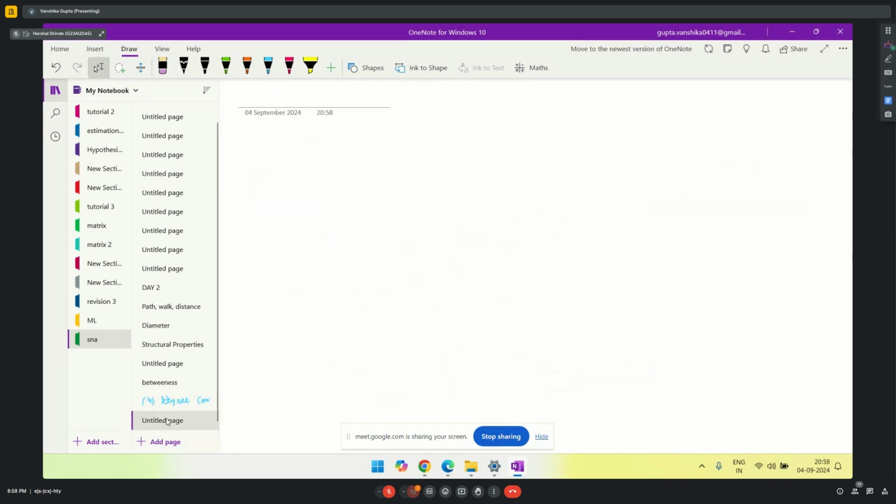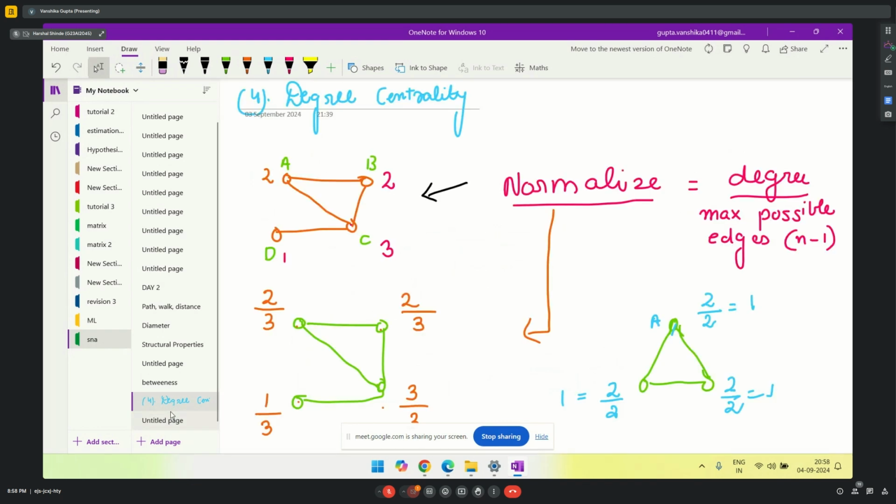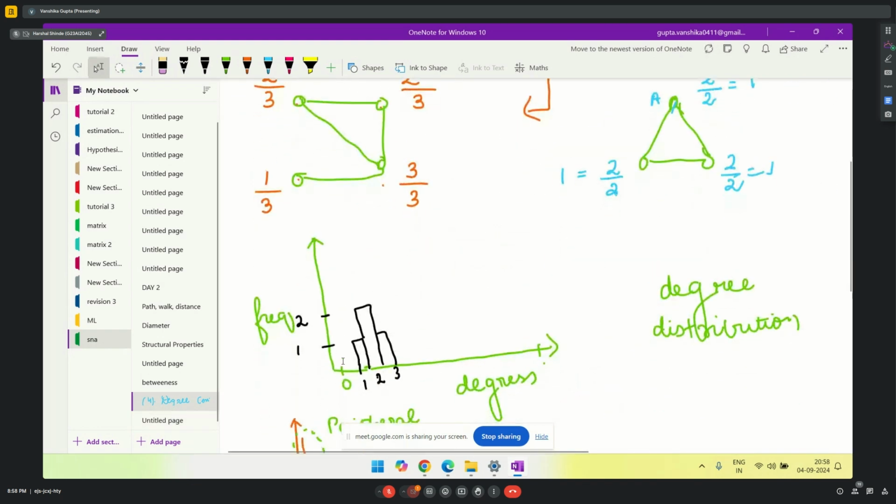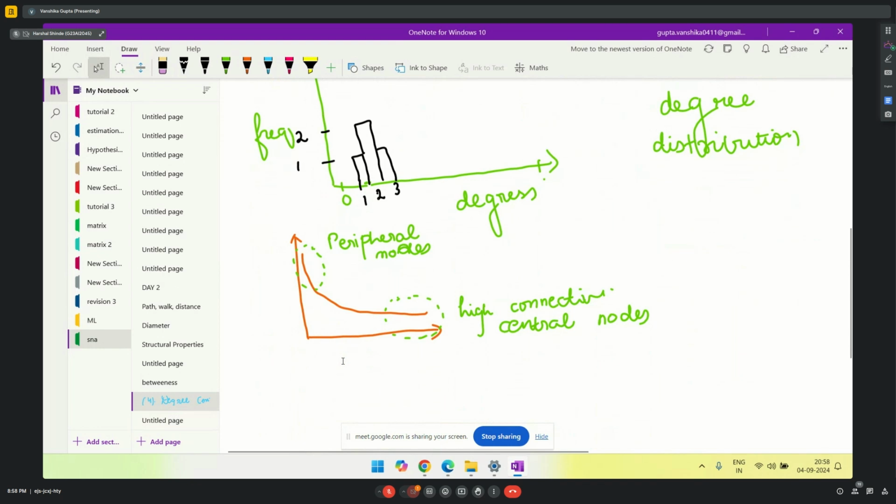Okay. Can you repeat about that last graph? This one? Yes, the curve. So, how did that come? This is a general representation. This is not a specific graph. This is a general representation.